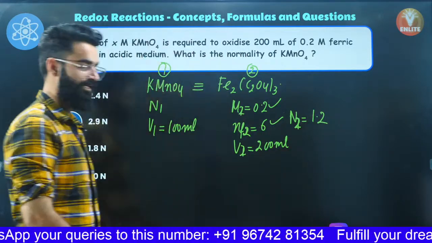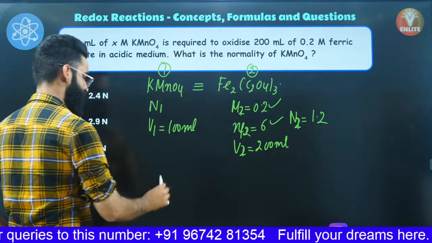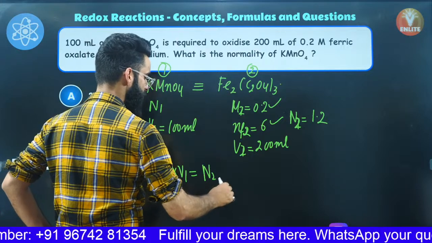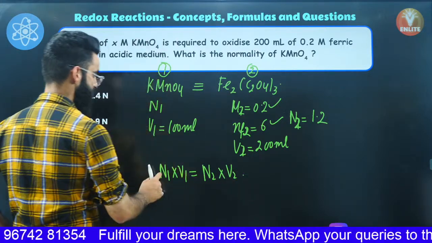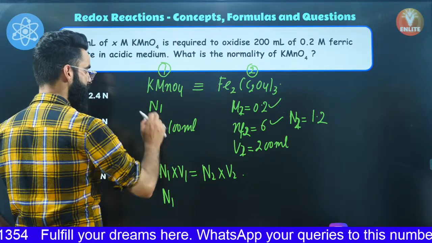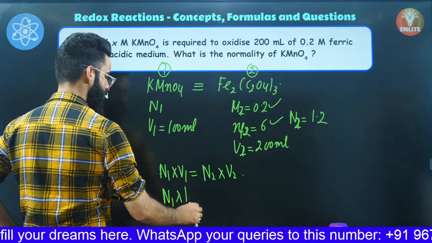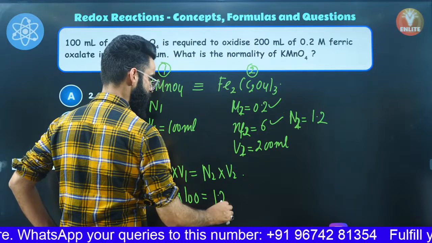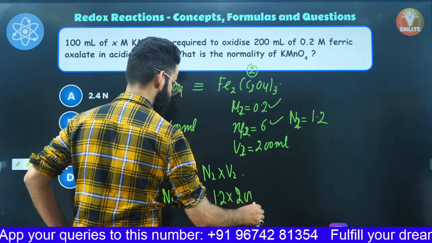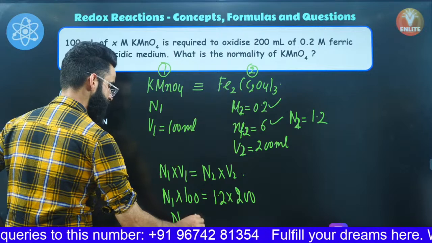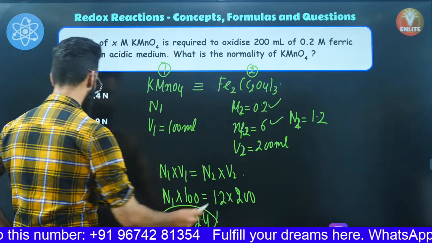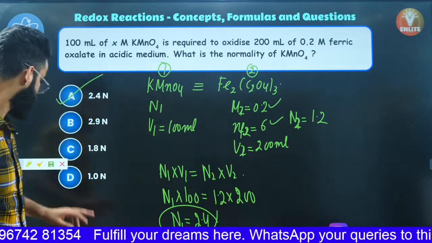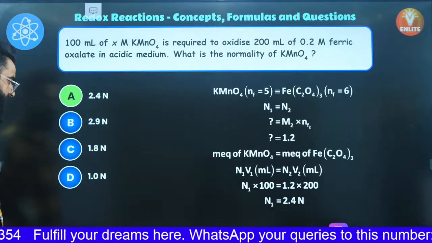I'll be just equating their milliequivalents, right? Milliequivalents of first, that is N1 multiplied by V1 in ml, must be equal to N2 multiplied by V2 in ml. Normality of first I need to calculate. That means normality of KMnO4 I need to calculate. Volume of KMnO4 is given to us as 100 ml. Normality of second is 1.2. And volume of second is 200 ml. So from here, you get the N1 value, which comes out to be 2.4, right? So option A is going to be the correct answer of this particular question, right? Perfect. Just equating their milliequivalents, that's it.